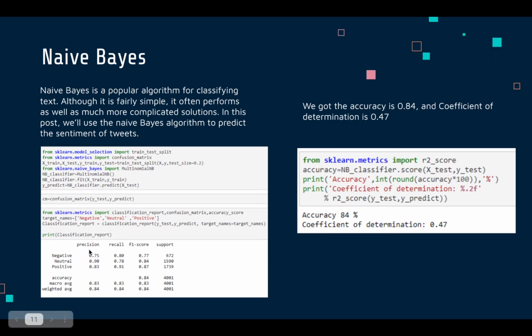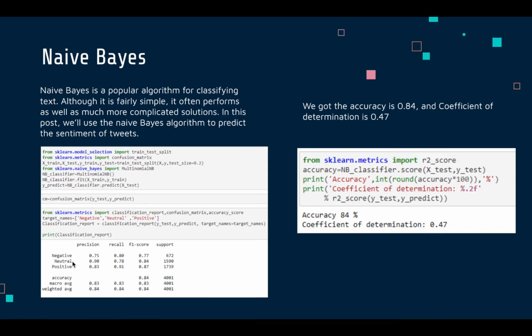So the precision is a measure of relevancy, like how much relatively it's giving the value. And recall is the measure of how many true relevant results are retrieved. And F1 score is the weighted average of precision and recall, where F1 score reaches its best at 1 and worst at 0. Support is the number of occurrences of each class.